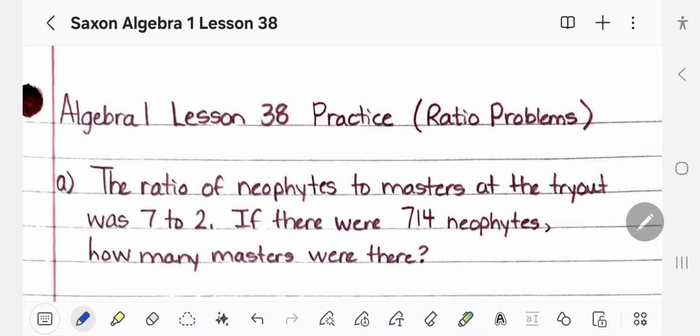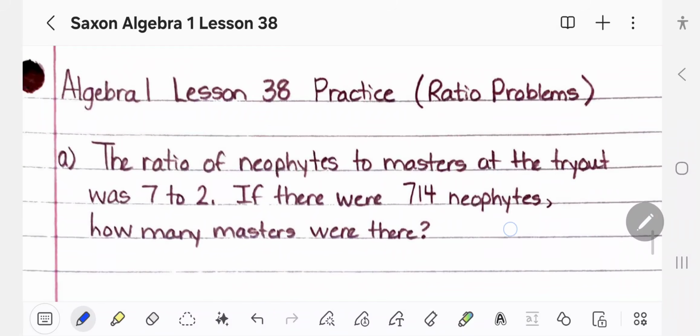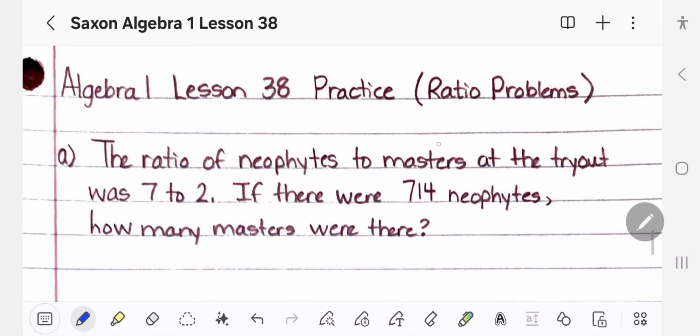The ratio of neophytes to masters at the tryout was 7 to 2. If there were 714 neophytes, how many masters were there? Well, if you're wondering what in the world it's talking about, we're at tryouts. This is some sort of thing where they're having to earn their way with their skills to get on the team or in the ensemble or something like that.